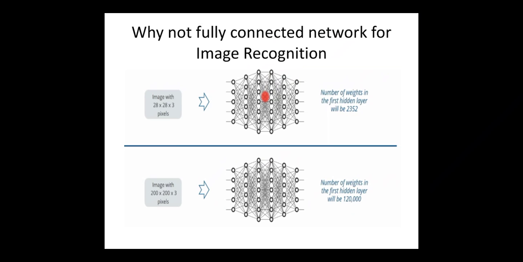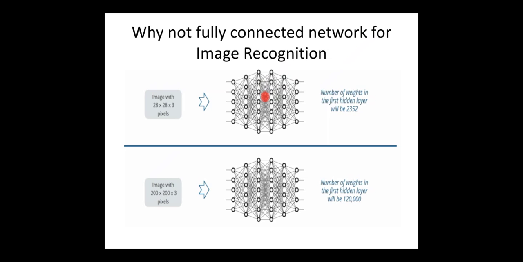Why are we not using a fully connected network for image recognition? Both diagrams show fully connected networks. If you consider an image of 28 by 28 by 3 and the neural network is fully connected, then in only the first hidden layer the number of weights will be 2352.